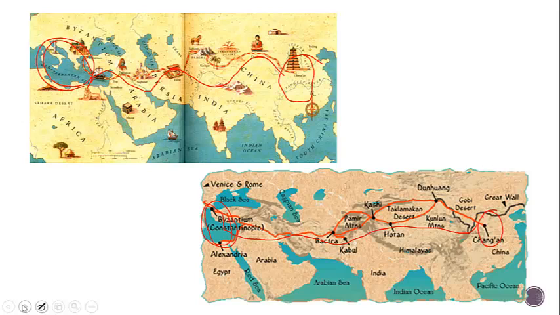We'll also remember that the Silk Road was an important part of China. It went all the way from China over here to Rome and the Mediterranean Sea. Also included India, some other stops along the way.